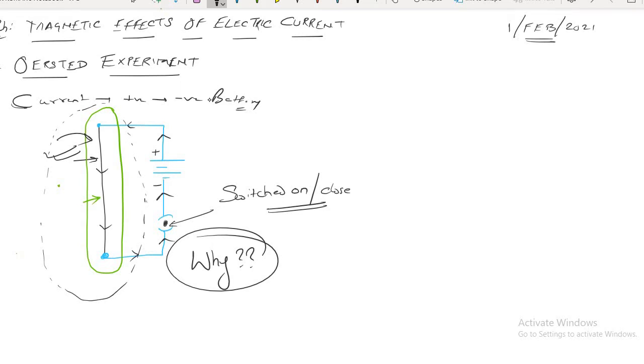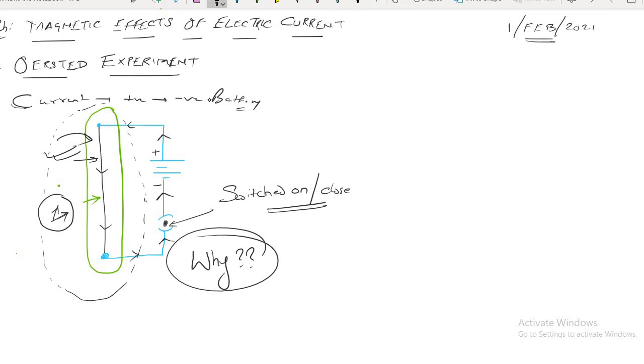We have studied that whenever current flows in a circuit, it shows some magnetic properties. This is the experiment which proves that if current is there, then magnetic field is also there. Are you understanding what I am saying? Whenever current is flowing in this wire, you bring the compass near it. As you bring the compass near it, this compass needle gets deflected.